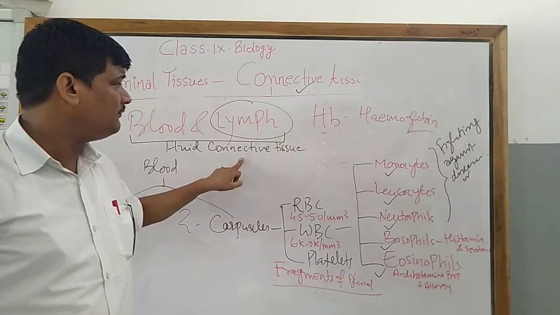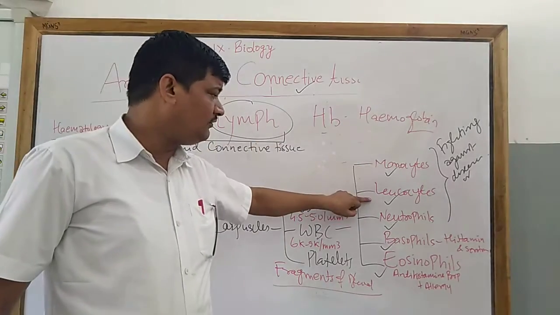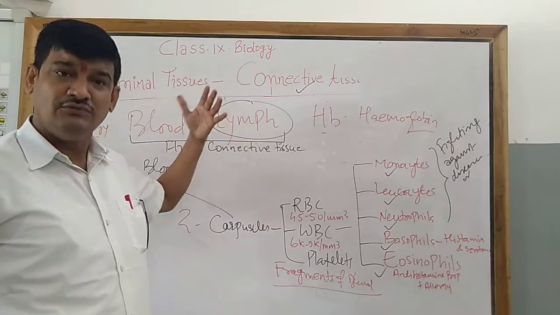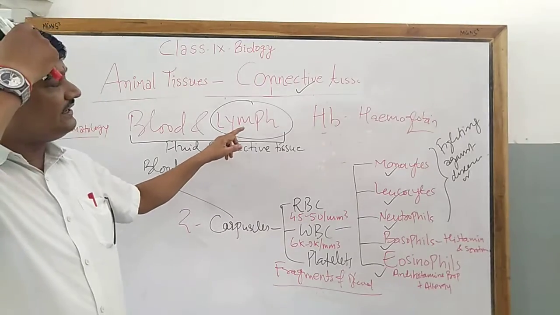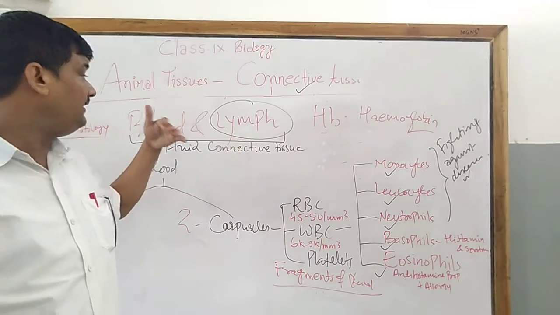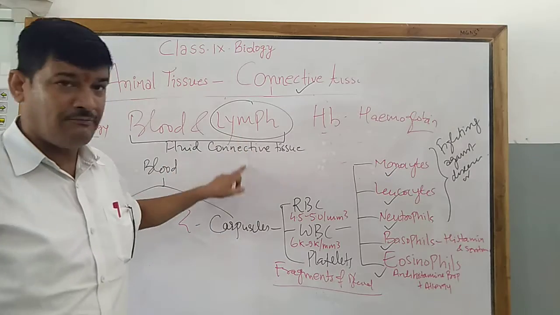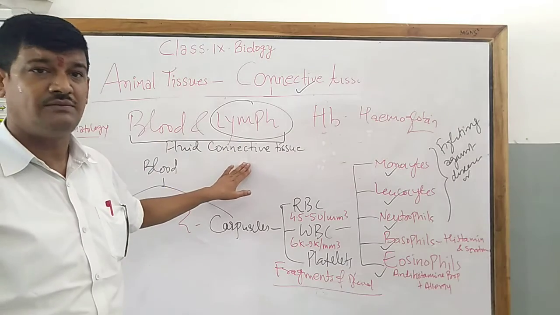The function of lymph is also like the monocytes, lymphocytes and neutrophils, because they take part in immune system regulation. So lymph is a colorless fluid, it is the filtrate of the blood, and it basically helps in stimulating the immune system of our body.